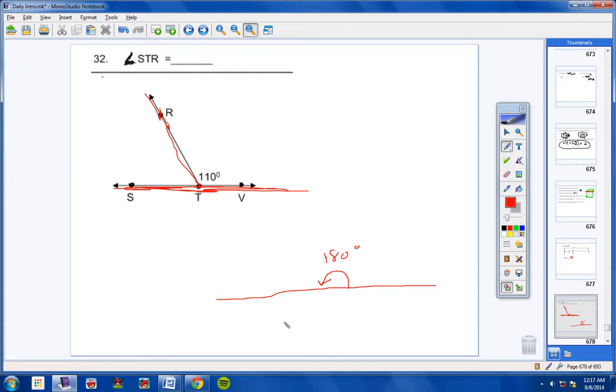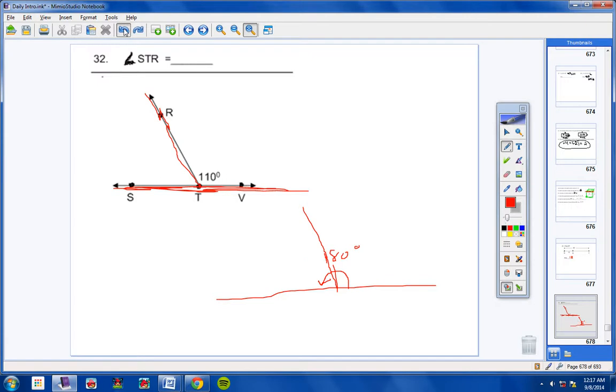So, if this straight angle right here is 180, and then I take a line like RT, a ray like RT, and draw it right here, I mean, it's easy to see that these two angles here, this angle with one dot and this angle with two dots, they're going to have to add up to 180 degrees.